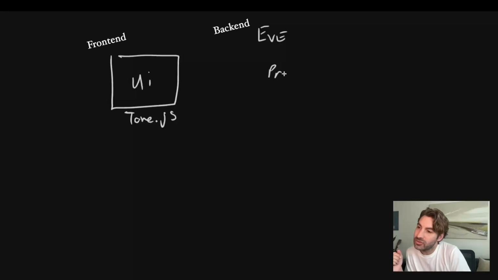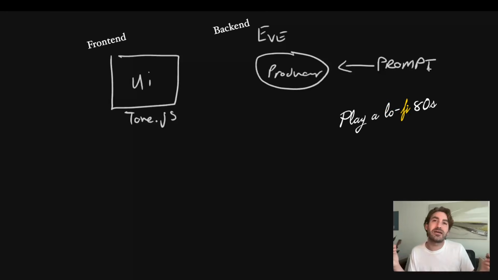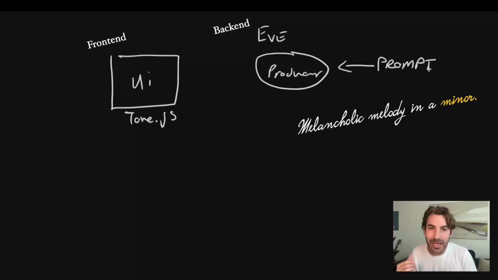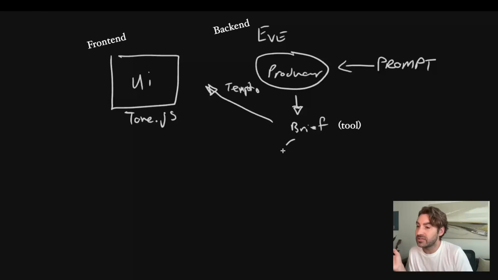I'll set up an agent called producer. And this producer will take in a prompt that I write. Let's say the prompt can be something like, play a lo-fi 80s beat with a melancholic melody in A minor, for example. What that'll do is the producer will take that prompt and create something called a brief. And that'll use a tool to do that. That brief will then set a tempo, and it will send the tempo back to the UI, so the tempo will change. Then it will send all of that information to the drummer.